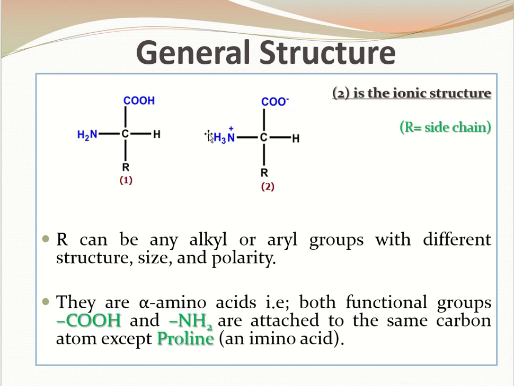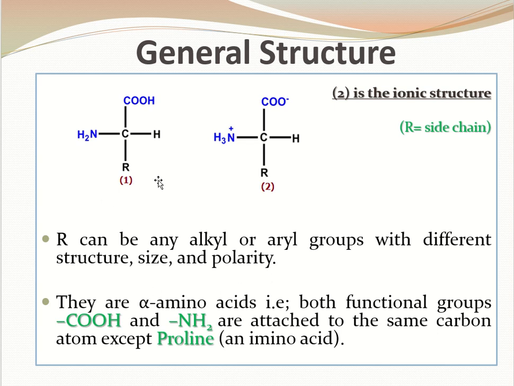The second is the ionic structure, as it contains a negative ion and a positive ion on the amino acid structure. Hence, it is the most visible structure that exists in the biological system. R is very important over here, which is the side chain. It can be any alkyl or aryl group with different structure, size and polarity. And R decides many of the physical properties of the amino acids.